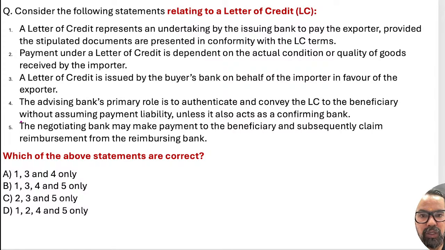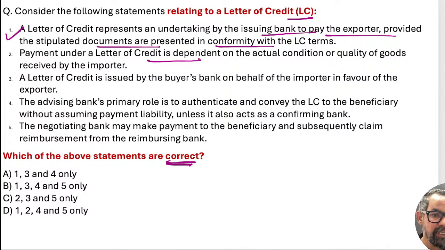Just a minute. So when it comes to LC, you have to find out the correct statement related to LC. An LC represents the undertaking by the issuing bank, the opening bank, to pay the exporter provided the stipulated documents are presented in conformity with the LC terms. Is payment under the LC dependent on the actual condition of goods? No. When it comes to an LC, as bankers we deal with documents, not with the goods. So that is the rule here, and that's why this statement is wrong.